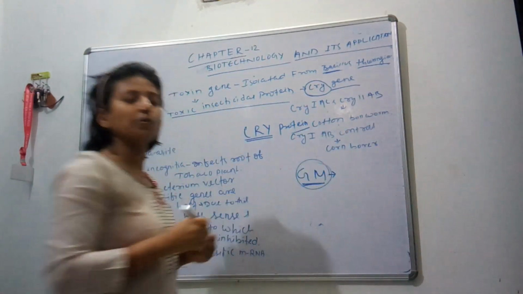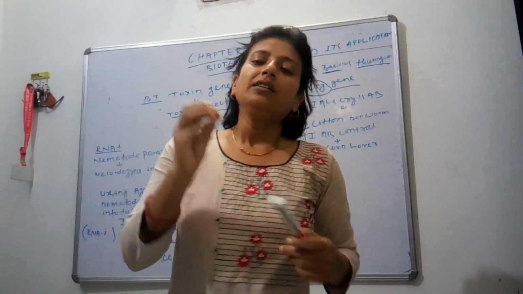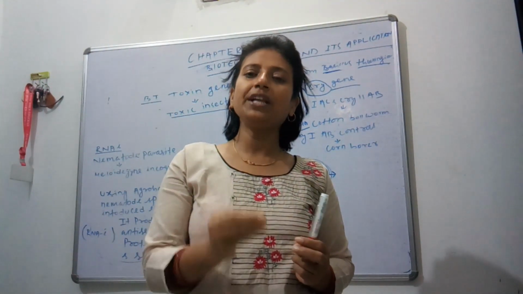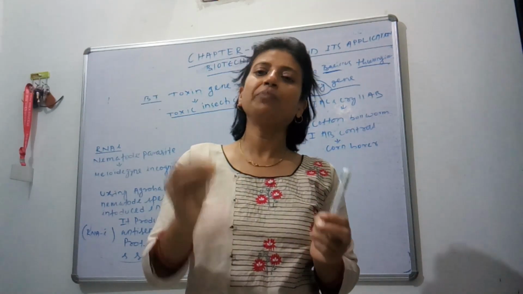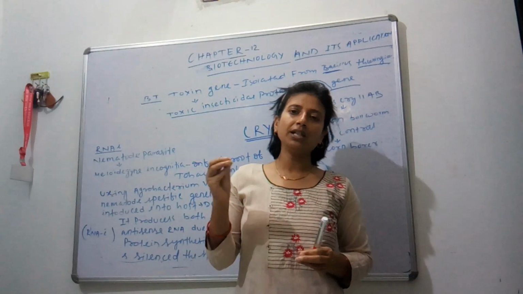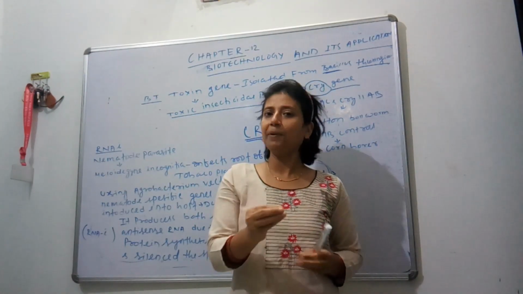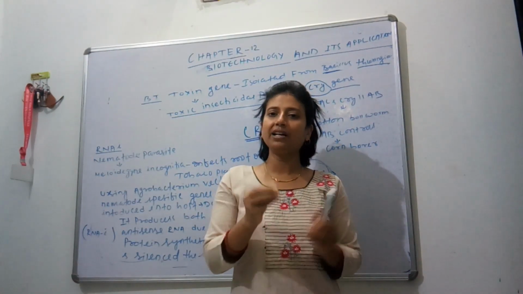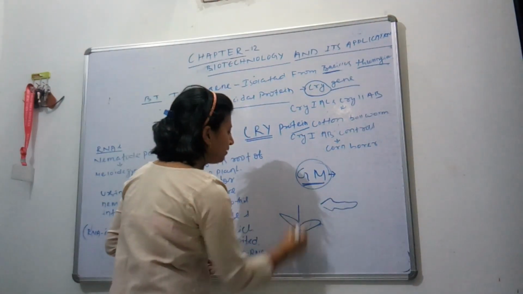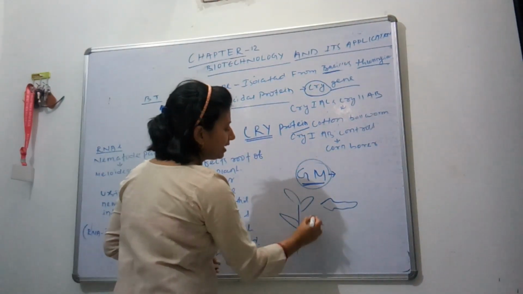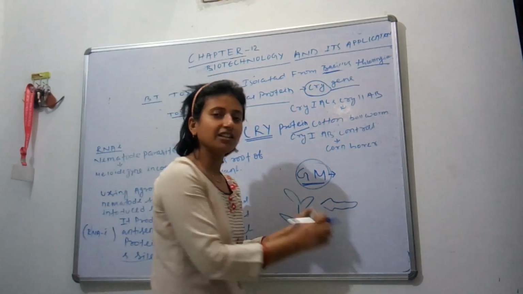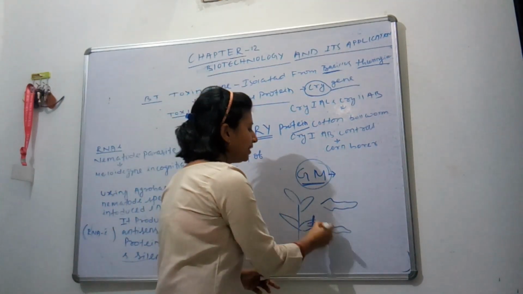So how is this possible? First, the Bt toxin gene is removed and put in the plant. Suppose we put it in a cotton plant. When we introduce it in the cotton plant, and the caterpillar eats its leaves, then it takes in the Bt toxin.